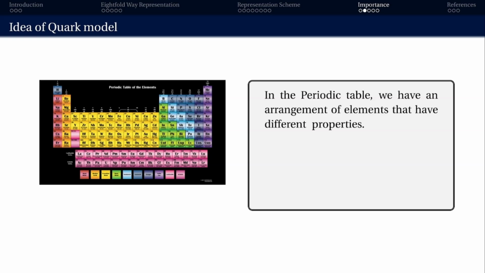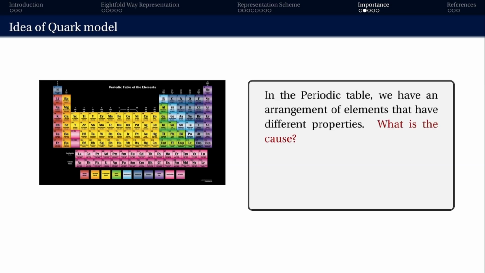We have the arrangement of elements there which have different properties: some of the elements are gaseous, some liquid, some solids, some radioactive, some highly electronegative, some electropositive, some transition elements, some have small atomic size, some have big atomic size, all these things are there.